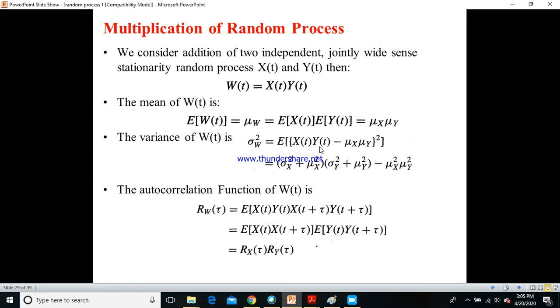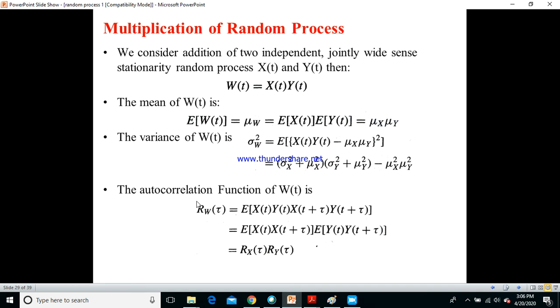So x of t into y of t is again mu x into mu y. So therefore you get minus 2 mu x square mu y square plus mu x square mu y square. So minus 2 into mu x square mu y square plus mu x square into mu y square. So you are left with minus mu x square into mu y square, and that is what you get. You can just expand this in terms of a minus b the whole square, and you will end up with this particular expression when you substitute the terms which we have seen in the previous slides.